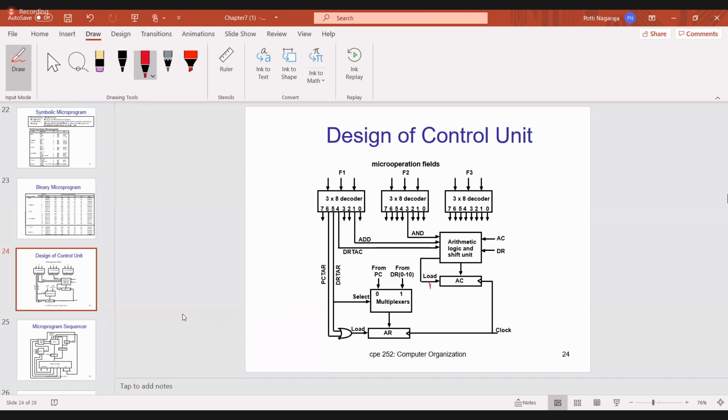When F1 is 101, anyone? F1 101, which line will be active? 0th, first, second, third, fifth. So when it is 101, the fifth line will be active. The fifth line is active.